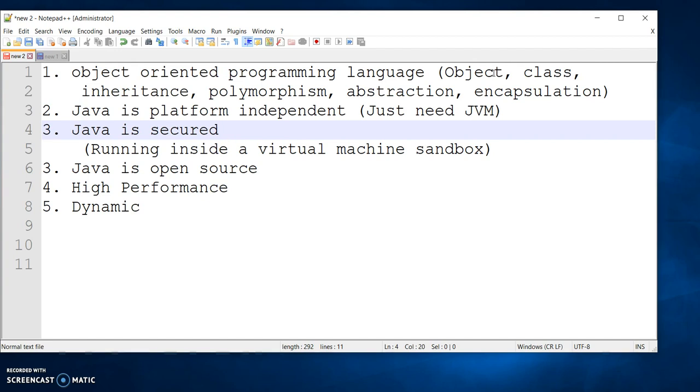Then the next feature is high performance. So what does it mean? It means that Java is fast, and it is actually faster than any other traditional interpreted programming language, because Java bytecode is close to the native code. It is still a little bit slower than C++, because Java is an interpreted language. That is why it is slower than a compiled language. We need to know it. Let me draw and show you how Java runs.